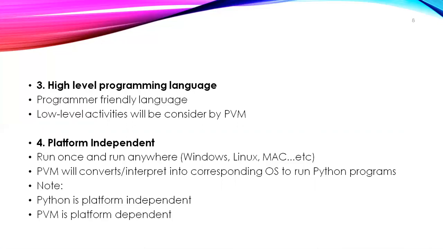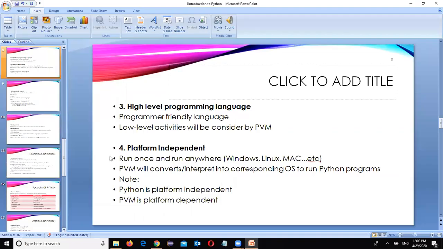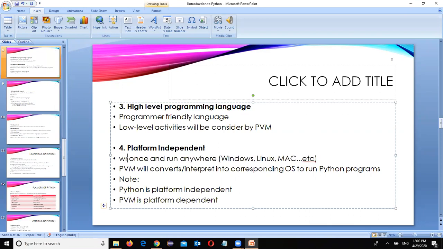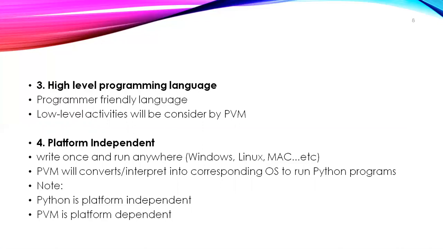Platform independent. Yes, platform independent means write once, run anywhere. What is the meaning of write once, run anywhere? That means you can write in one OS, and it can be executed on any other OS. Suppose you wrote a Python program on a Windows platform, you can run that program on Linux as well as Mac operating systems.